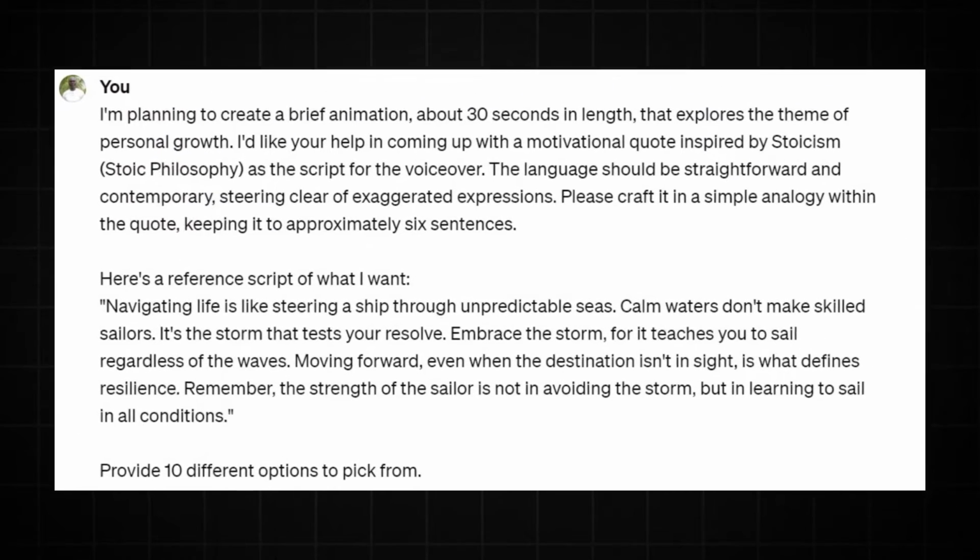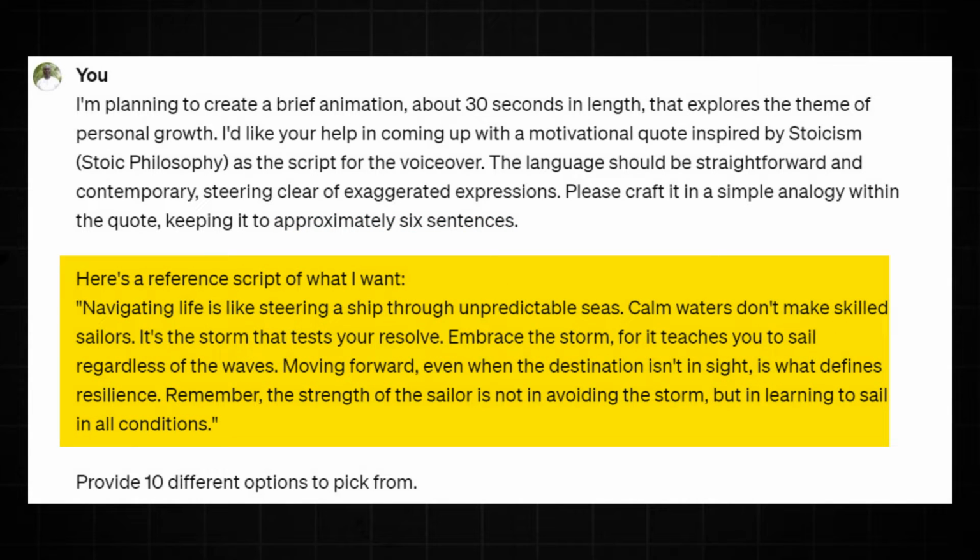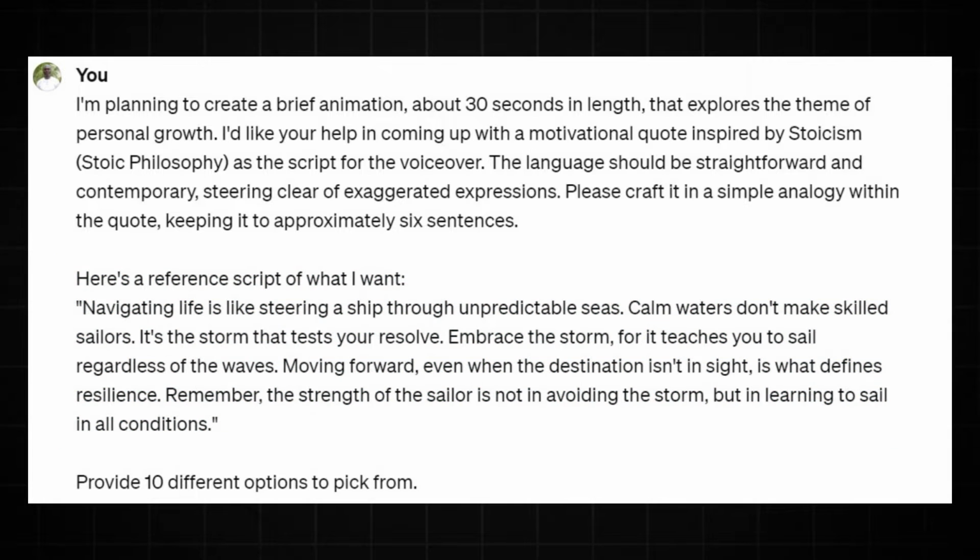As you can see, I first told ChatGPT that I'm planning to create a brief animation about 30 seconds in length. Then I instructed it to help come up with a motivational quote inspired by Stoicism as the script for the voiceover of the animation. Now, to make sure it completely understands what I want, I added more detailed features like the language style, how long I want the script to be, and also provided it with a reference script of how I want the entire script to look like. And just to get a lot of options to choose from, I asked it to provide 10 different ideas for the script. This exact prompt is already set up for you in the description below.